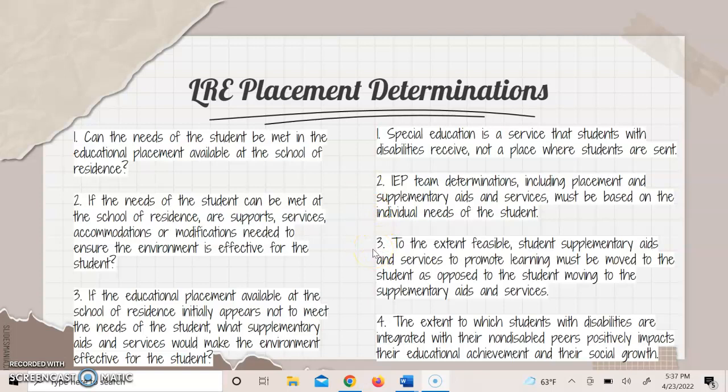Three, to the extent feasible, supplementary aids and services to promote learning must be moved to the student as opposed to the student moving to the supplementary aids and services. And four, the extent to which students with disabilities are integrated with their non-disabled peers positively impacts their educational achievement and their social growth.